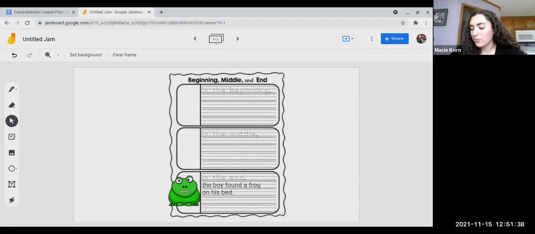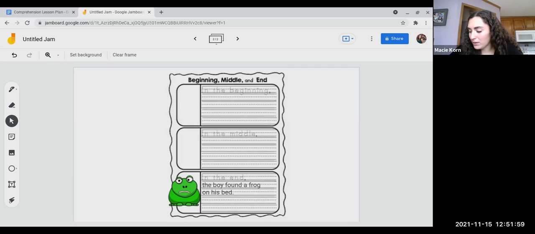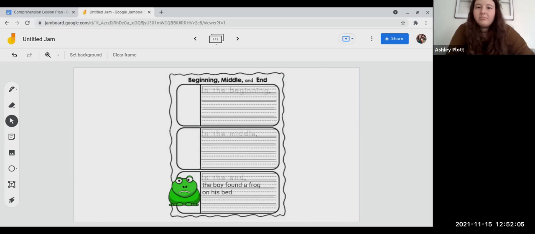I also remember in the story, the boy caught some little black fish. Which section do you think this belongs in? Let me think. The boy caught some little black fish. Oh, I know. That was at the very beginning of the story, at the start of the story. Do you agree? Yes. Yeah. So which section does that belong in? I think it needs to go in the beginning section. What do you think? Yeah.